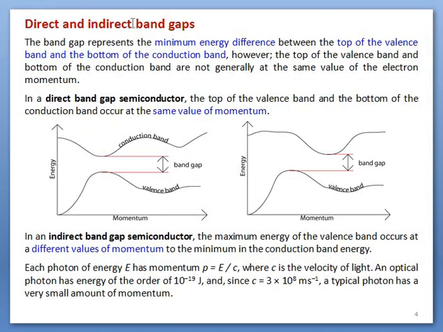This is the first topic, in which we have to discuss the direct band gap and indirect band gap. First of all, let us discuss the energy band gap. As we know, the minimum energy difference between the conduction and valence band is called the forbidden energy gap, or in other words, the energy gap or band gap, which is expressed in electron volts.